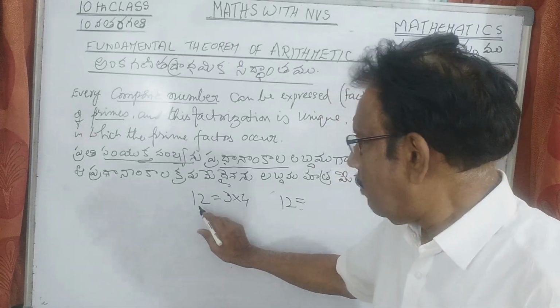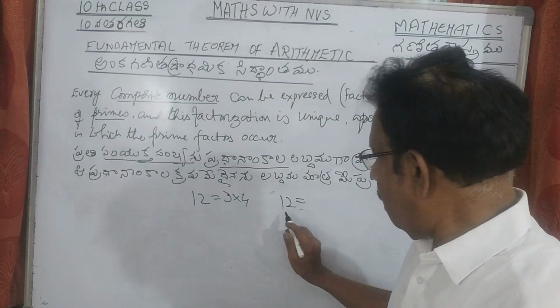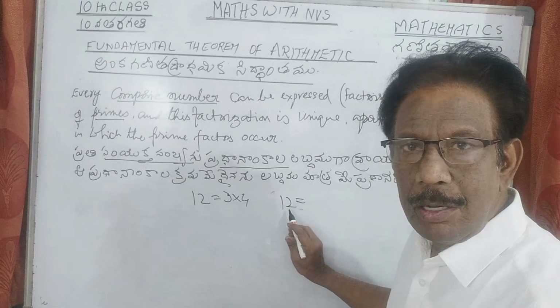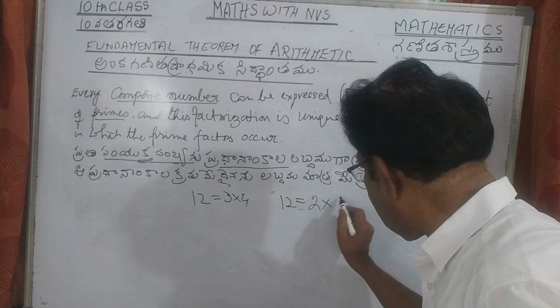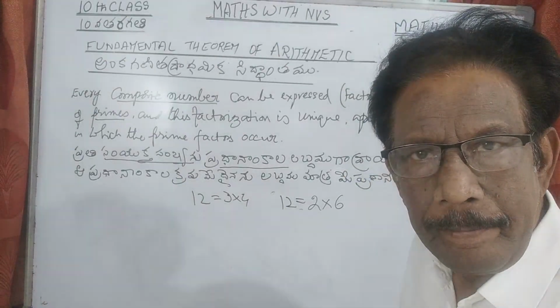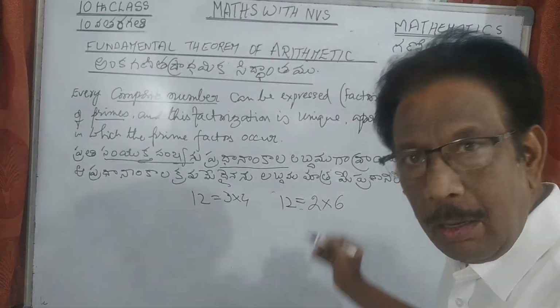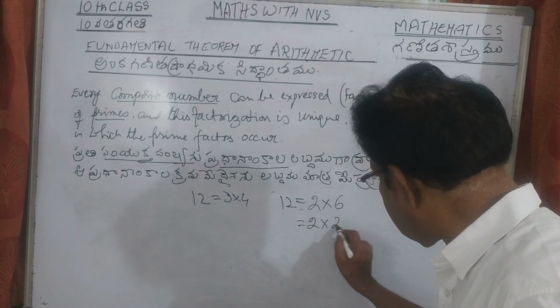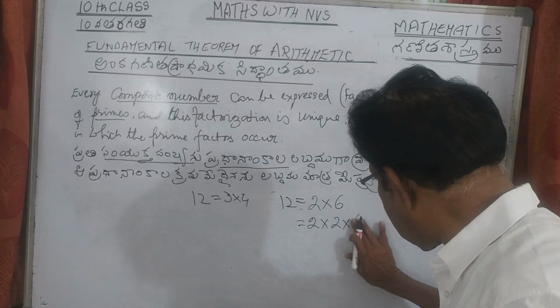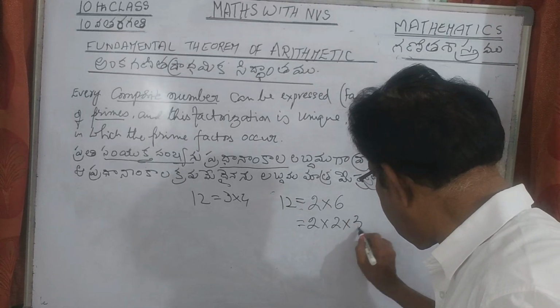So let us see 12. See, 2 is in the units place. It is an even number, so you can divide it with 2. So start with 2. This we can write as 2 into 6. Again we can go ahead further, 2 into 6 is 2 into 2 into 3.